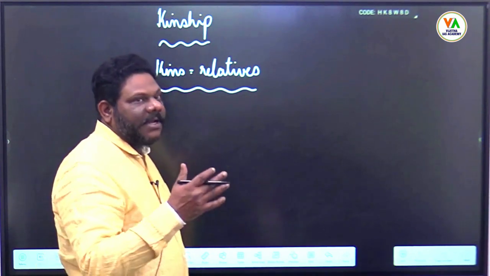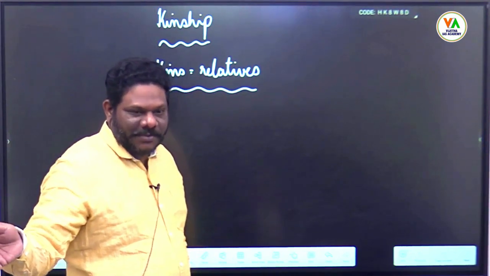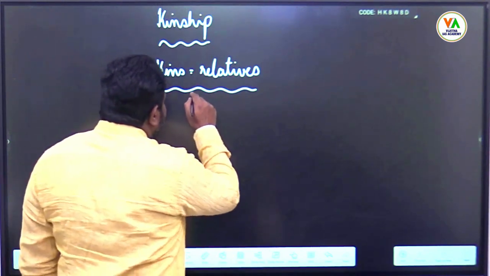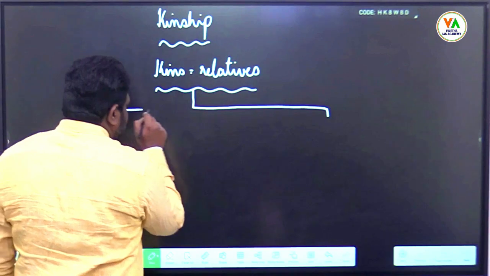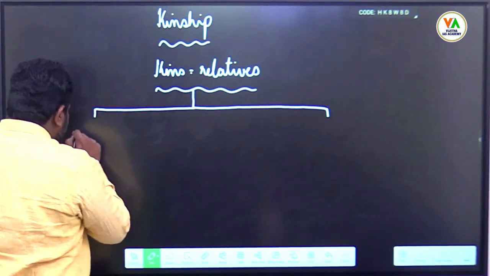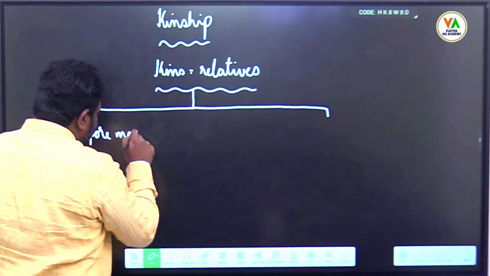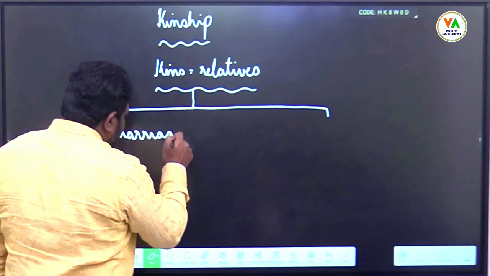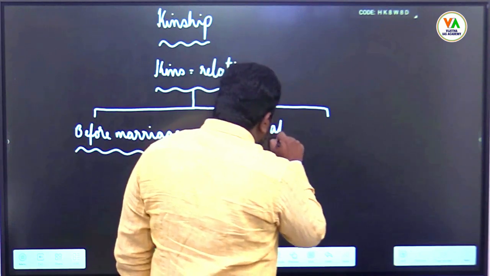And after an individual is married, they have relatives from spouse side also, isn't it? So you have relatives before marriage, and you have relatives after marriage.